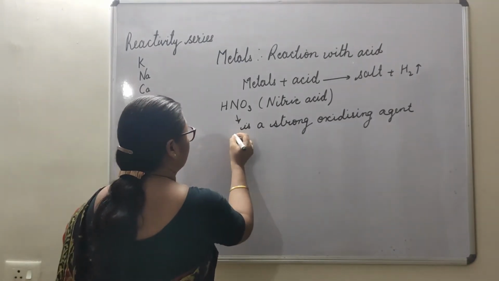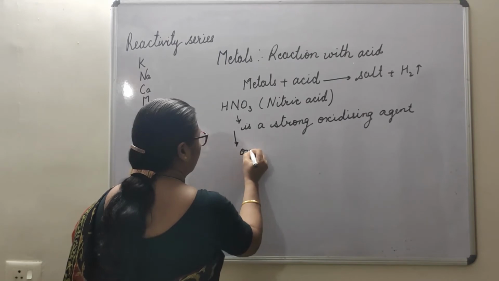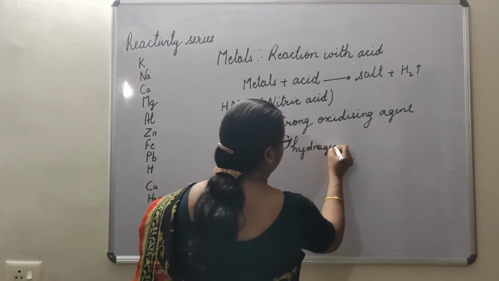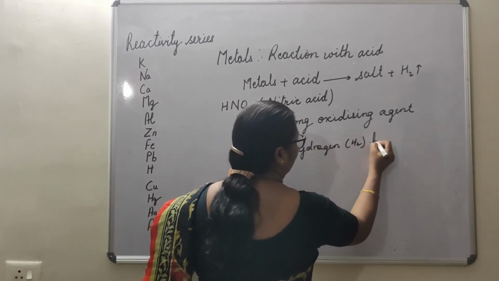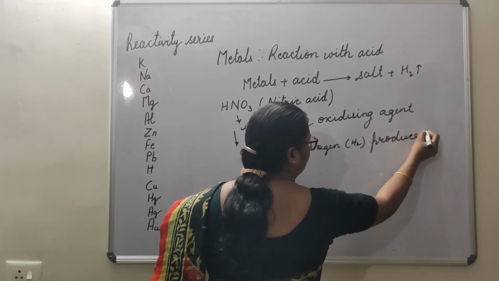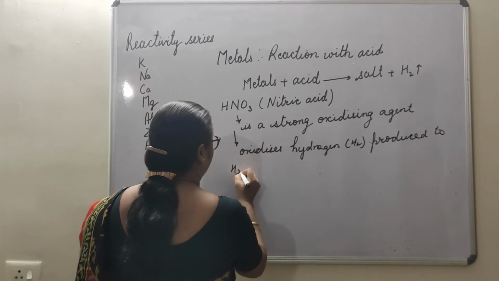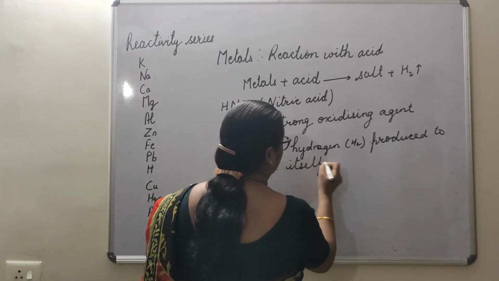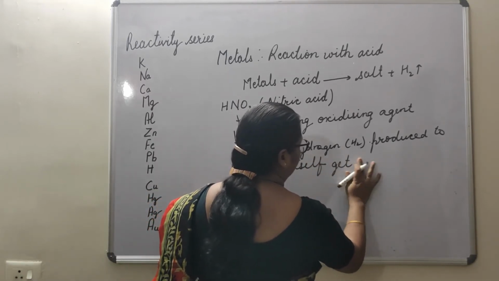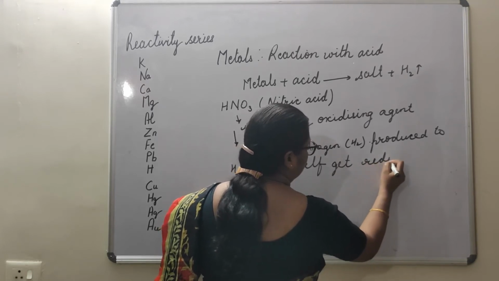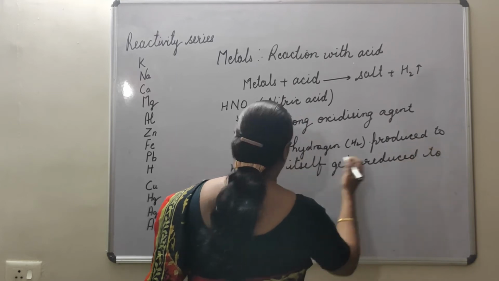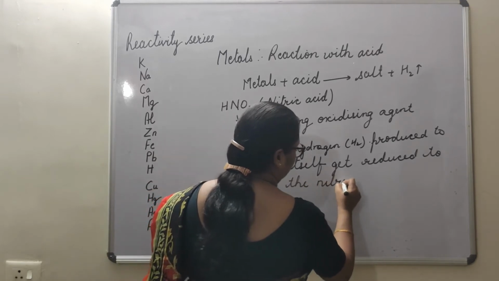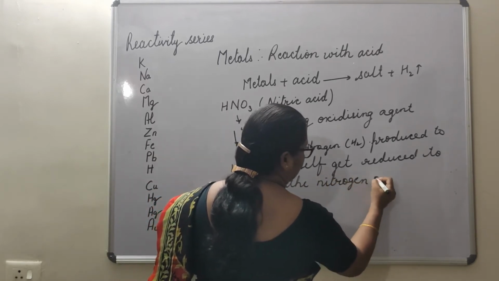What does this nitric acid do? This nitric acid oxidizes the hydrogen produced, that is H2, to H2O, that is water, and itself gets reduced to any of the nitrogen oxides.